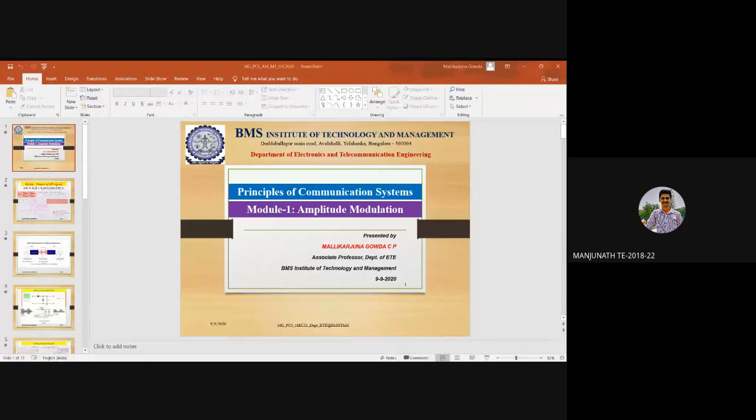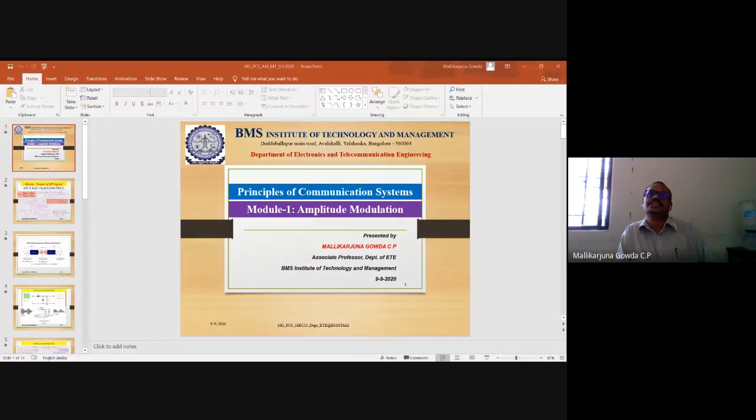Efficiency, it is a ratio of carrier power of the carrier wave to the total power. No, I'm very sorry. It is not the ratio of carrier power to the total power. Something else is there in the numerator. See, efficiency means what? Output by input, na? What is output?